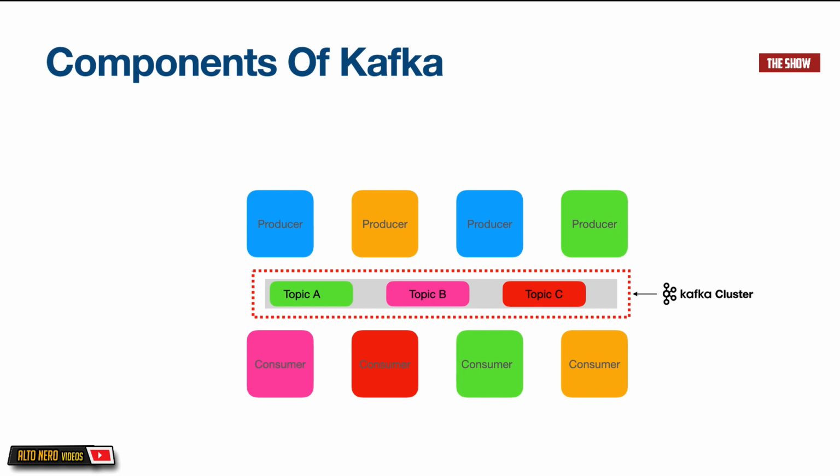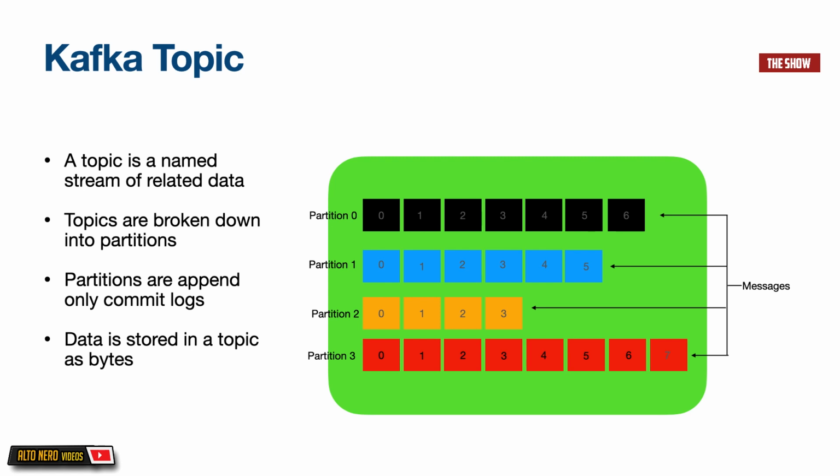Now let's talk about Kafka topics. Kafka topics are named streams of related data that are stored in the Kafka cluster. You can think of them as tables in a database. However, they do not impose a particular schema, but rather store the raw bytes of data.